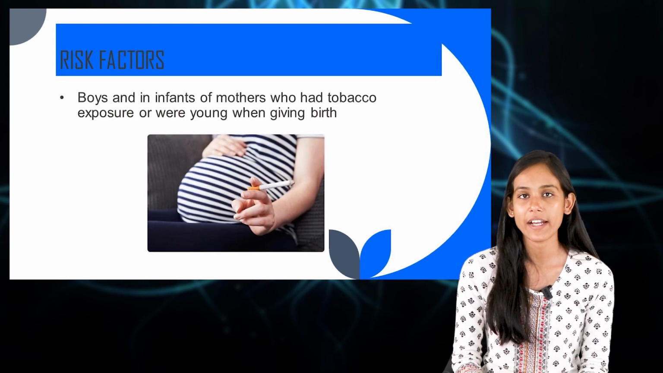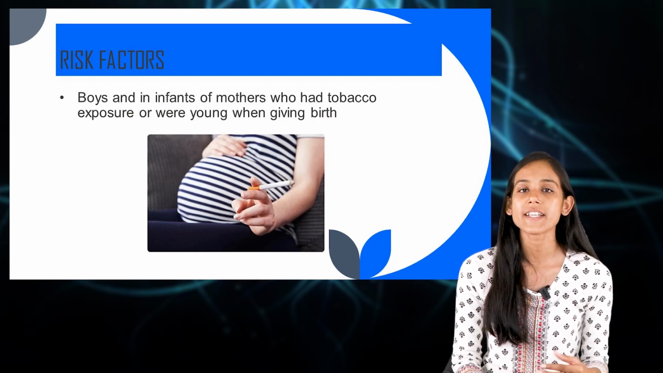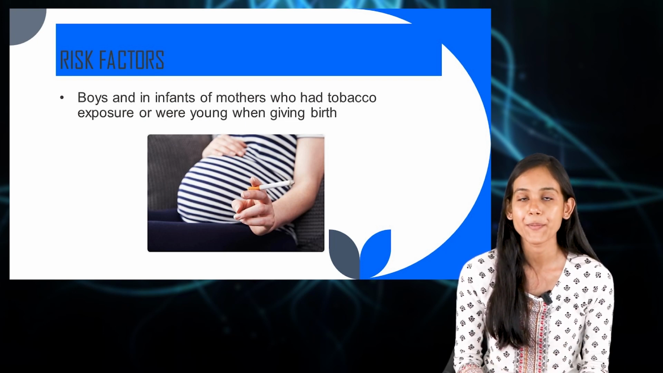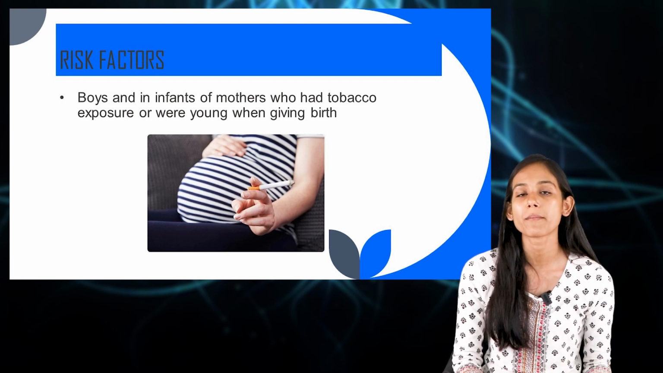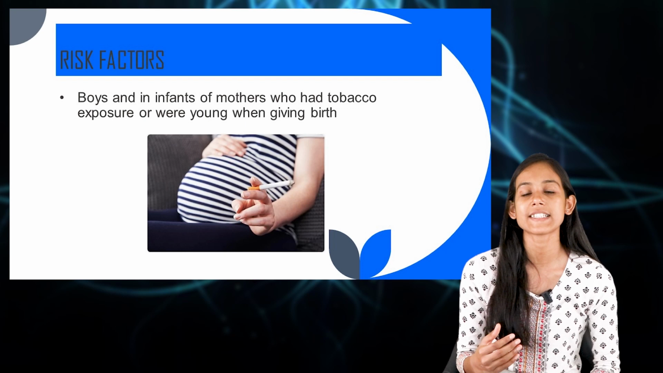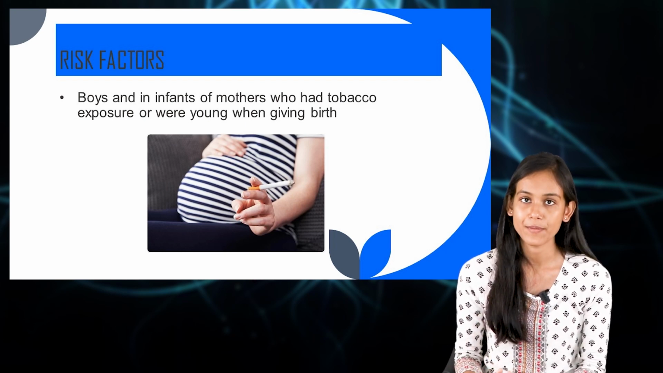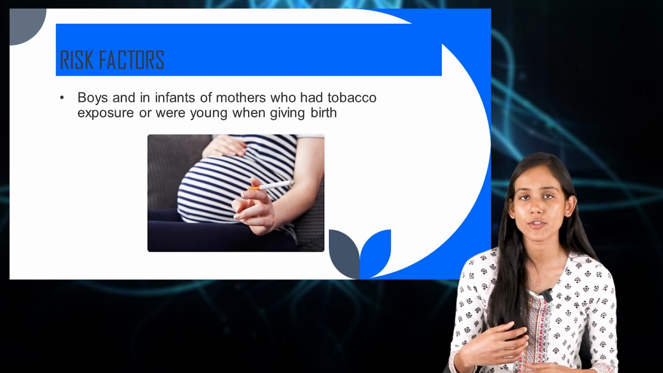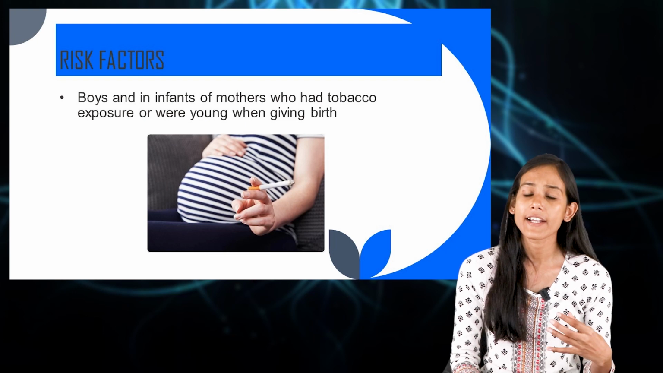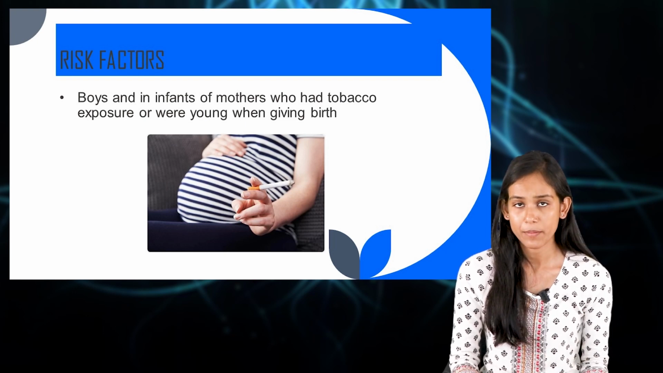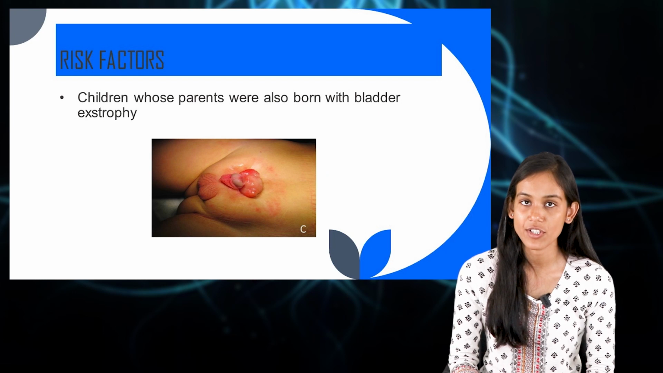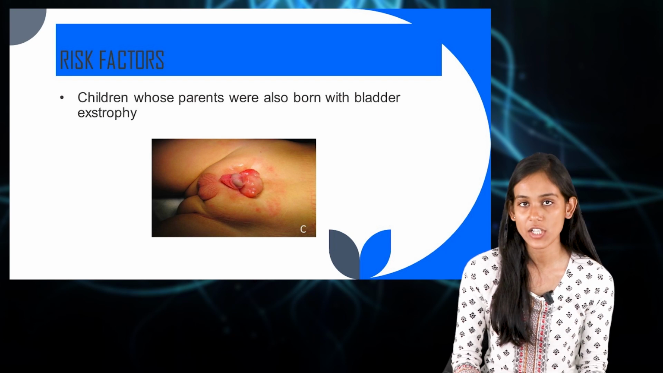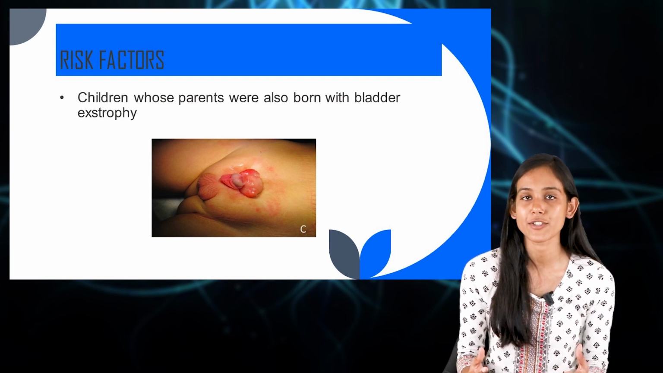Now moving on to the risk factors of exstrophy of bladder. There are several factors which are considered to be risk factors. The first thing is, it is more common in male children, so definitely sex is a risk factor. Also, this is more common in infants whose mothers had tobacco exposure during pregnancy and who were young while giving birth. And then the next thing is family history. If either of the parents were born with exstrophy of bladder, then there is a high chance that they might have a child with exstrophy of bladder.